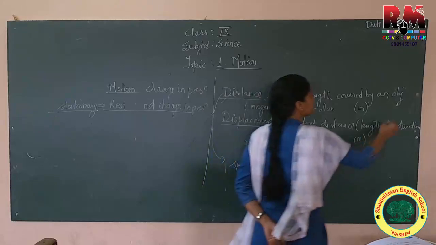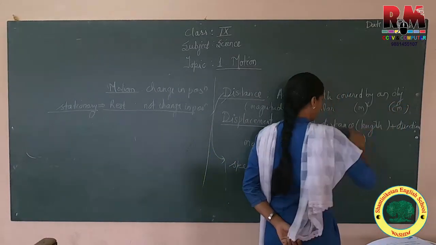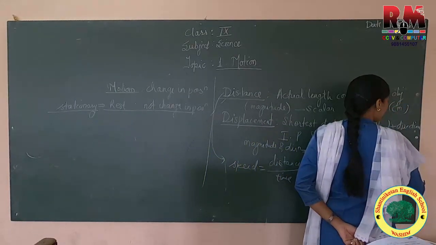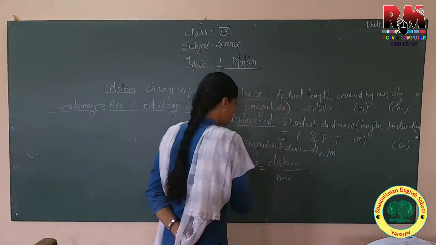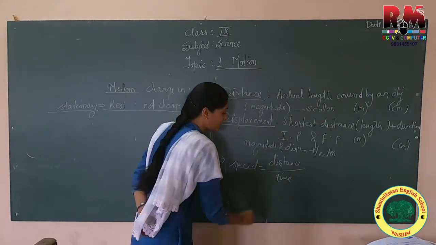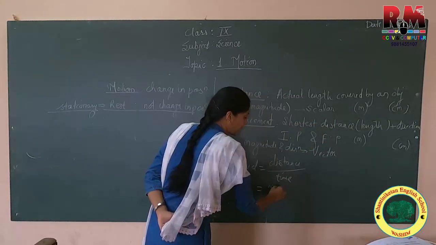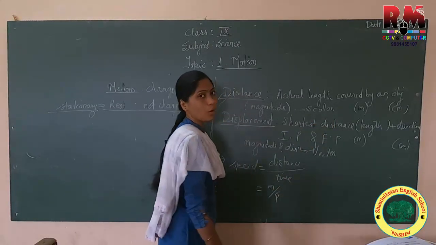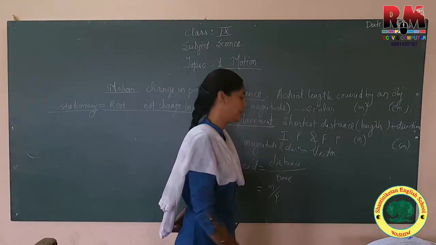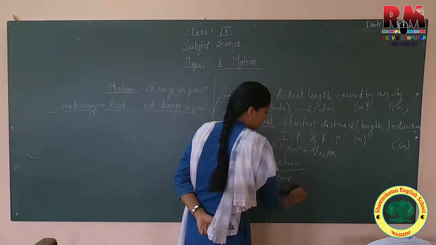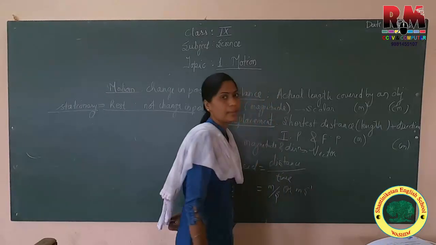Its CGS unit is centimeter, and displacement has the same CGS unit, centimeter. Hence speed will have SI unit, distance in meter and time in second. So we call it meter per second, or we can represent it as meter second inverse.